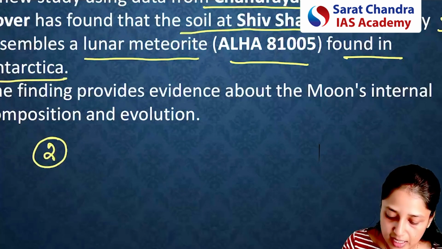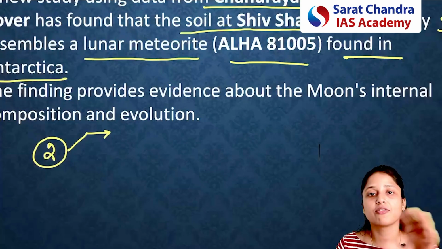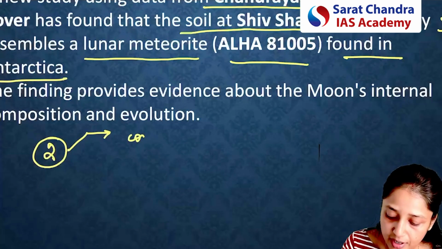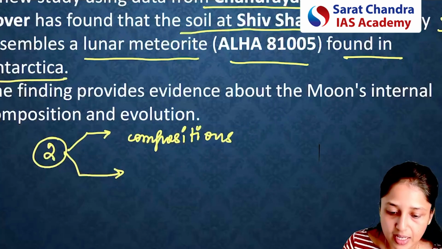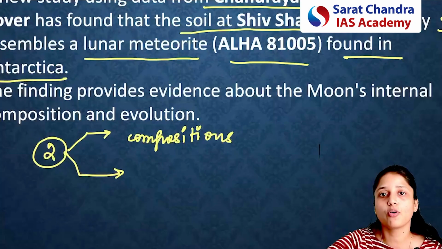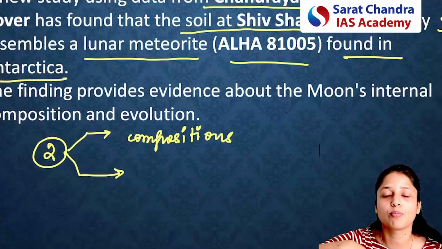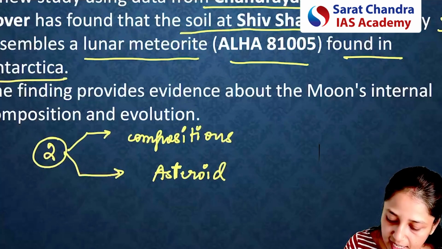The first conclusion is that the moon has different layers of different compositions. And the second important conclusion is that many years ago, an asteroid might have hit the moon, and because of hitting the moon,